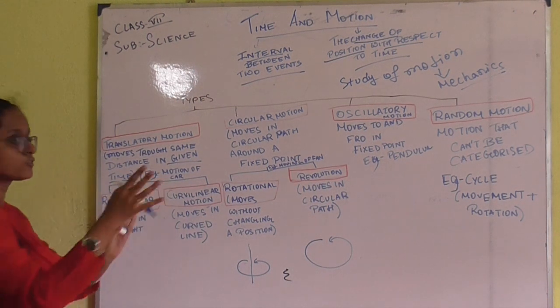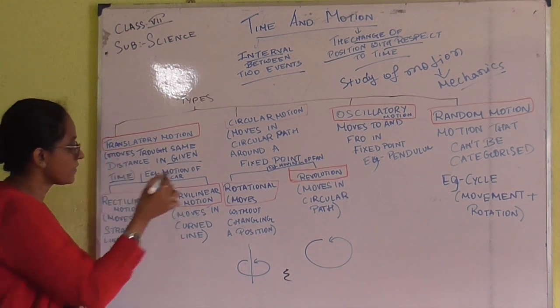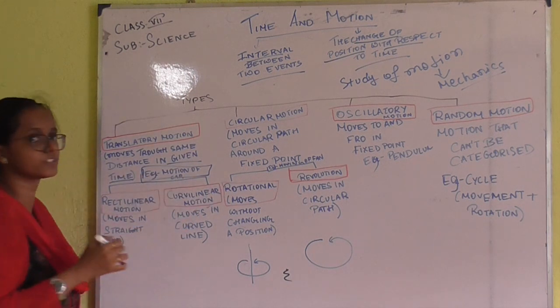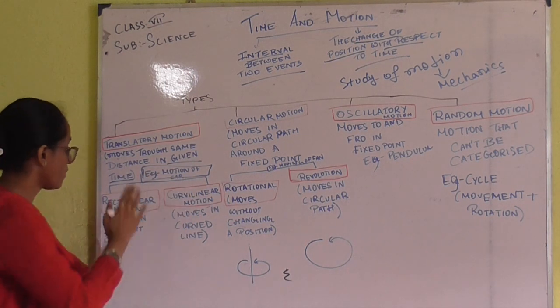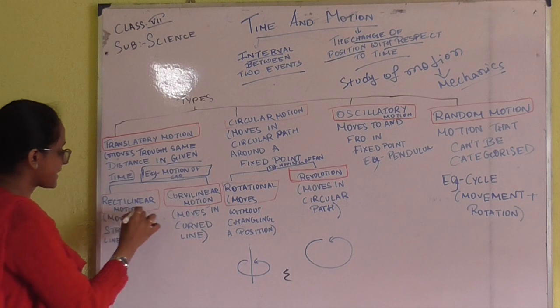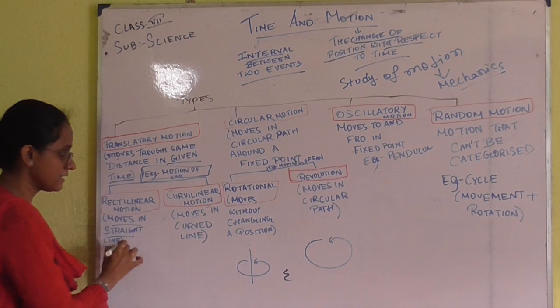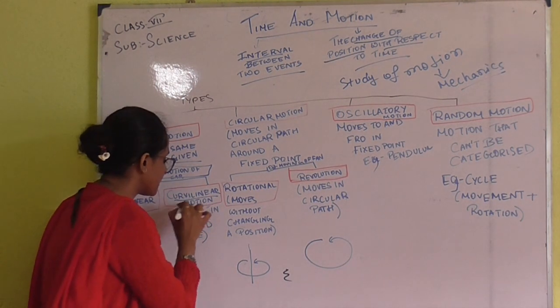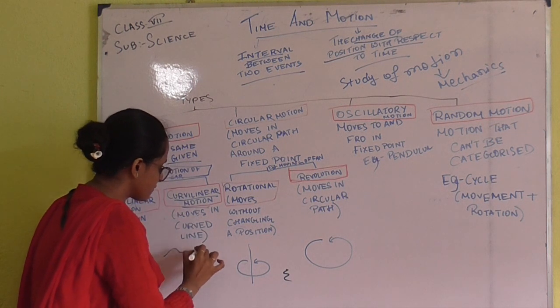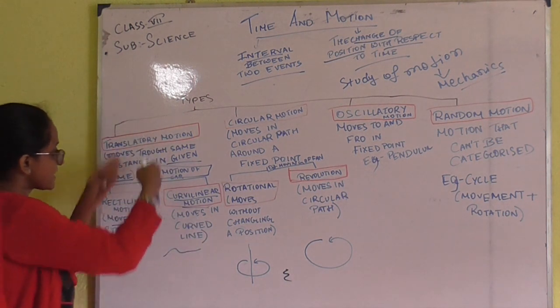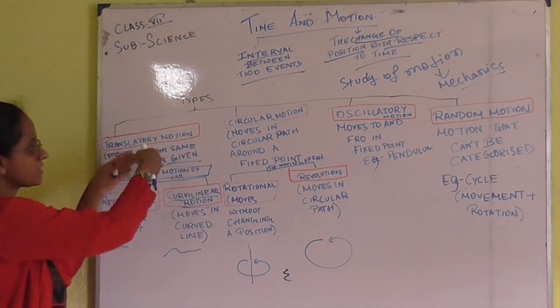Now this can be divided into two types. The example of translatory motion is the motion of a car. First, rectilinear motion, which moves in a straight line. Another one is curvilinear motion, which moves in a curved line. Clear? These are the two types of translatory motion.